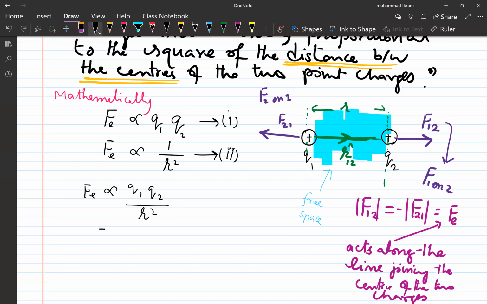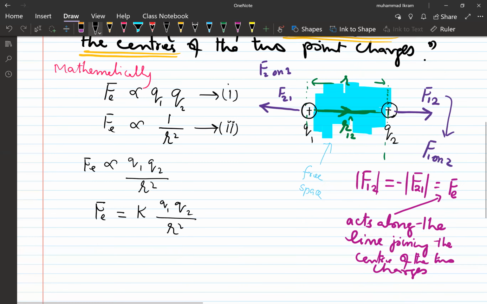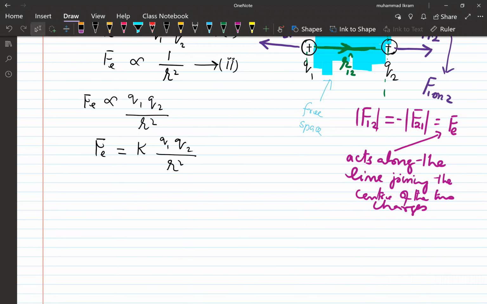Or we can write that the electrostatic force is equal to K into Q1 Q2 by r square, where you know about K. K is the electrostatic constant.